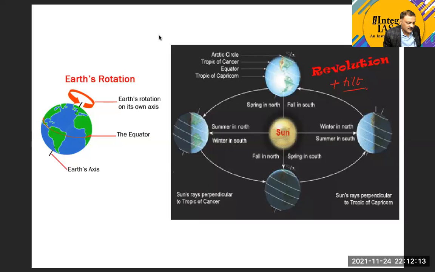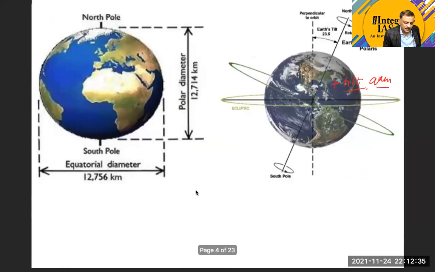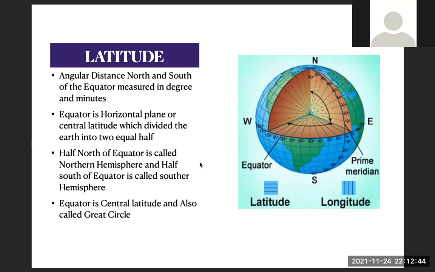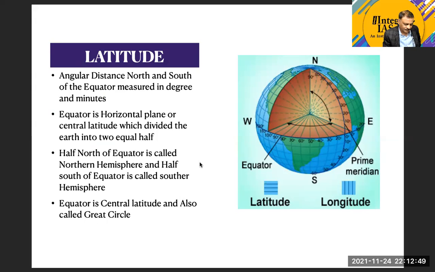Now try to understand this point again: the changes in the seasons are a result of the revolution of the earth on a tilted axis. If we don't have a tilted axis, then we will not find changes in the seasons. Keep this fact in mind as an important concept to understand higher things in geography. If you miss these basic concepts, you will find geography very difficult. But if you keep these concepts handy and try to understand the science behind them, then it is going to be very easy for you.